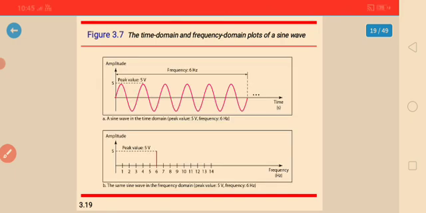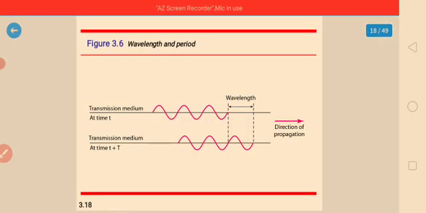So here, the time domain frequency. The wavelength is another characteristic of signals traveling through transmission media. Wavelength binds the period or the frequency of the sine wave to the propagation speed of the medium.